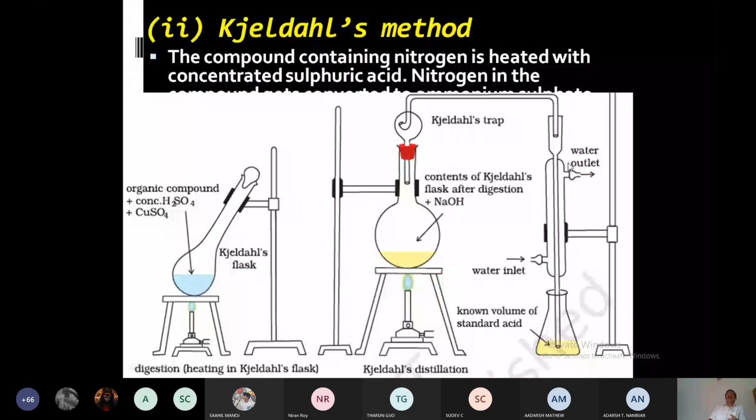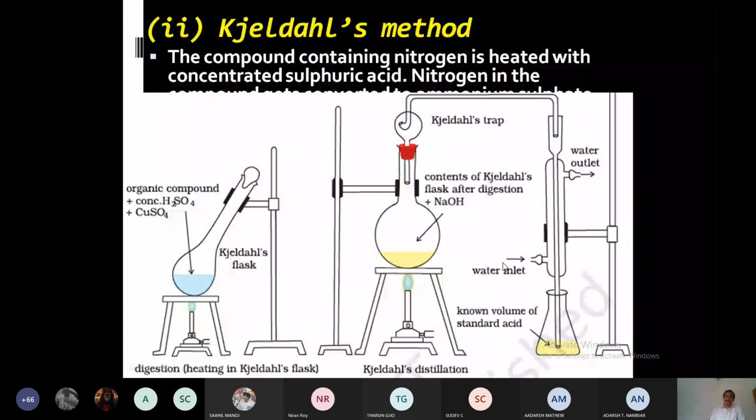So from this experiment, what will you get? What is the result that we are getting? We will get the volume of H2SO4 required to neutralize the produced ammonia gas. That is the result of this experiment. After doing all these experiments, we are getting only one data. What is it? Volume of H2SO4 reacted with ammonia produced in the experiment. We require that volume for the calculation. Now we can go to the calculation.